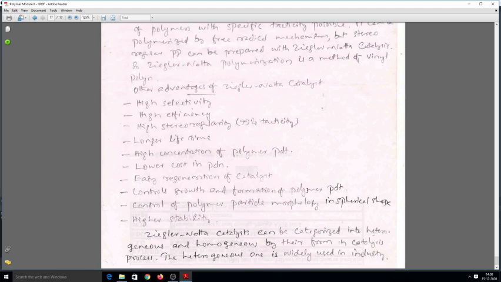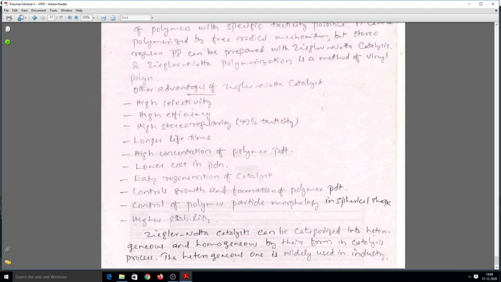That means we have good control over the molecular weight of the polymer and control of polymer particle morphology in spherical shape. Particularly we can synthesize in spherical shape, and then higher stability. And Ziegler-Natta polymerization can be done in heterogeneous phase and homogeneous phase, but normally the heterogeneous phase is employed.